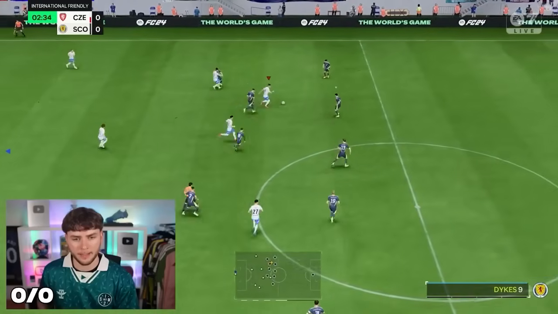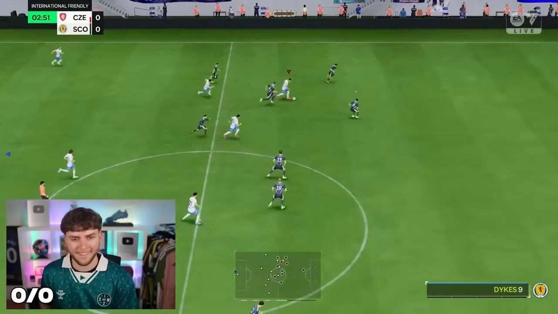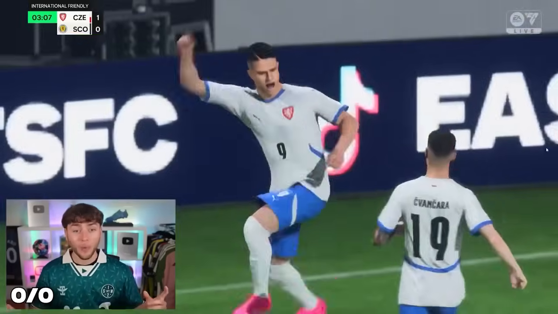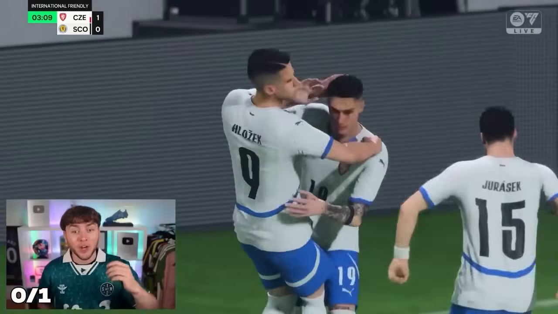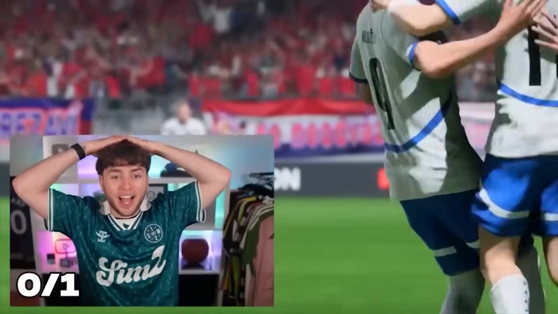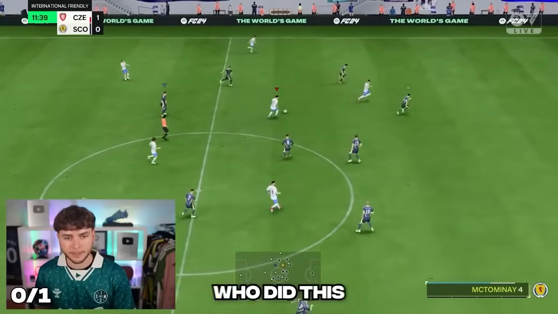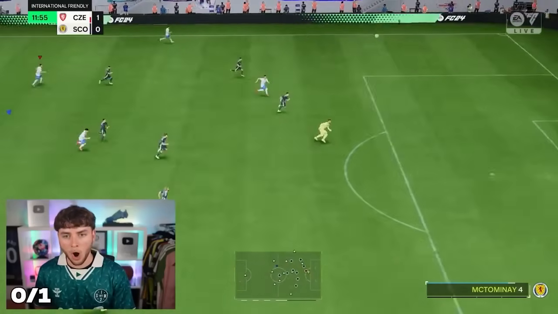Anyways, moving on to 2020, we have one of the greatest goals in the history of the tournament. This goal from Patrick Schick, probably the best goal of the tournament. And yeah, it might be impossible to recreate, but I'm going to give it my best shot. Schick. He's there. The finesse shot. Oh! We've actually... No, that's not Schick! No! I scored it with the wrong guy. I can't believe it. I can't believe it. So we corrected our mistakes and found Schick, who did this.